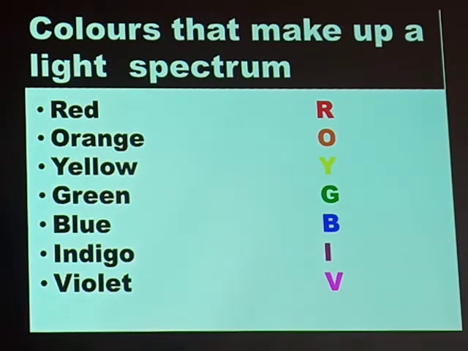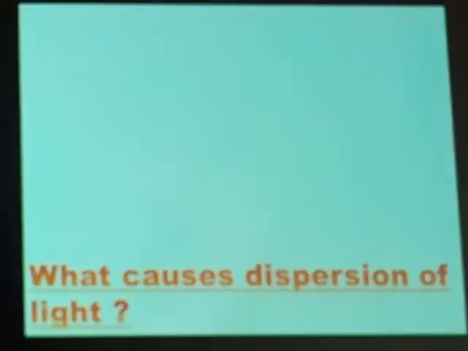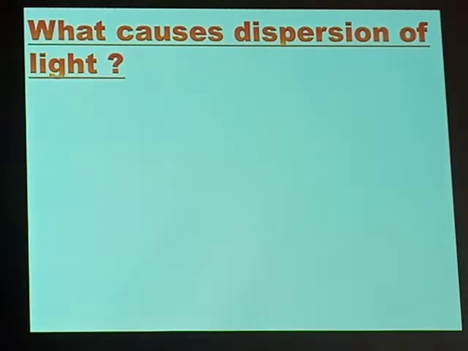That is great. Now, dear children, what do you think causes dispersion of light? We have said dispersion means splitting of white light into 7 colors of a spectrum. What makes white light to split?